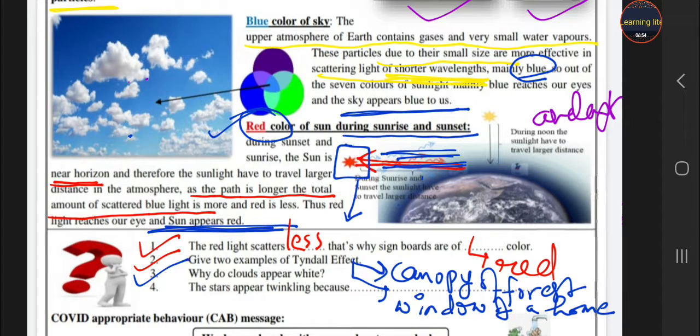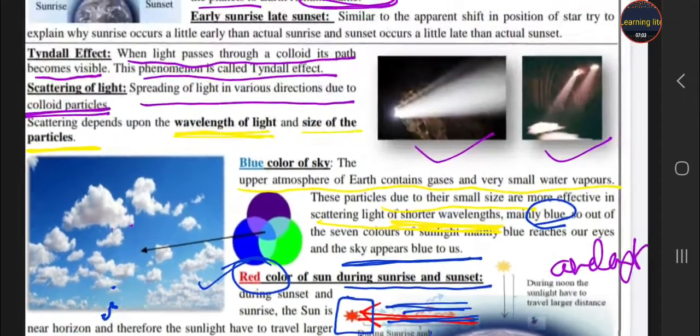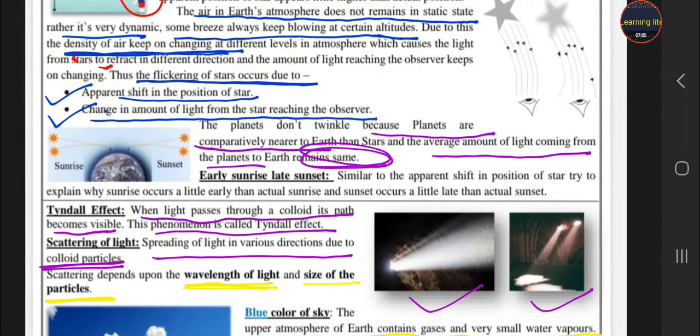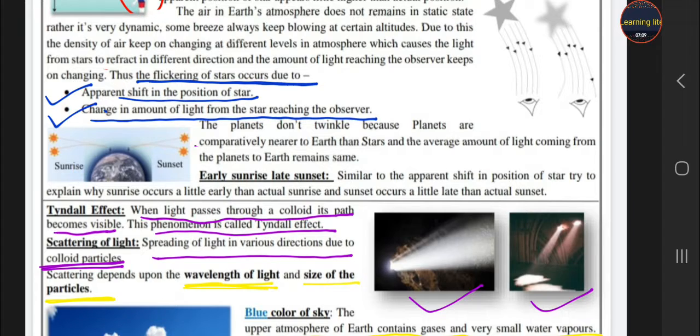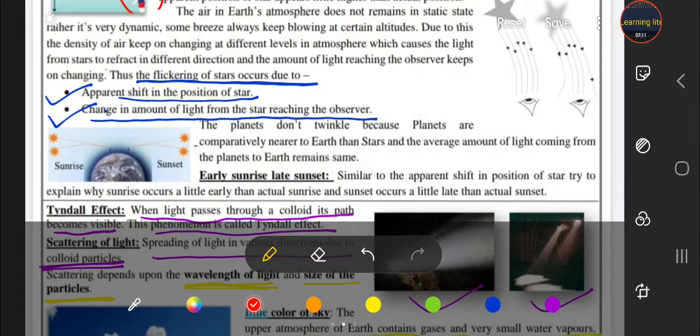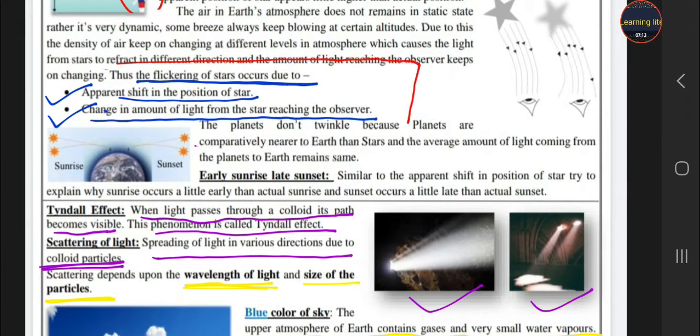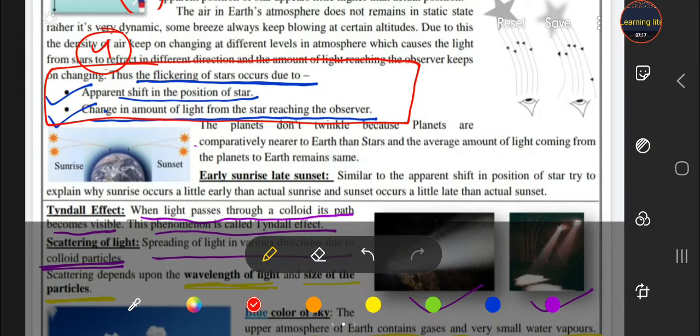Okay. Next, why do clouds appear white? So students, why do clouds appear white? And fourth is, the stars appear twinkling because. So this is your fourth answer. And the third one is why the clouds appear white.